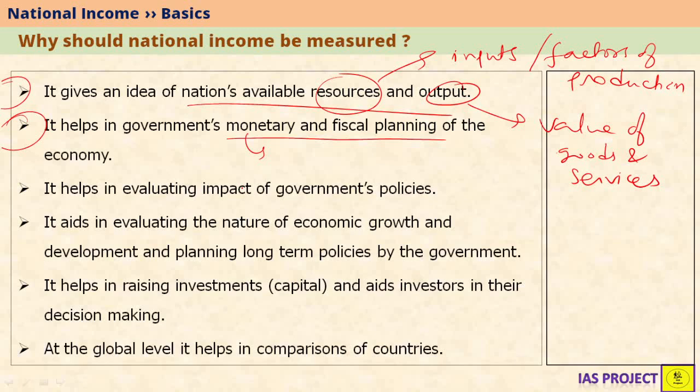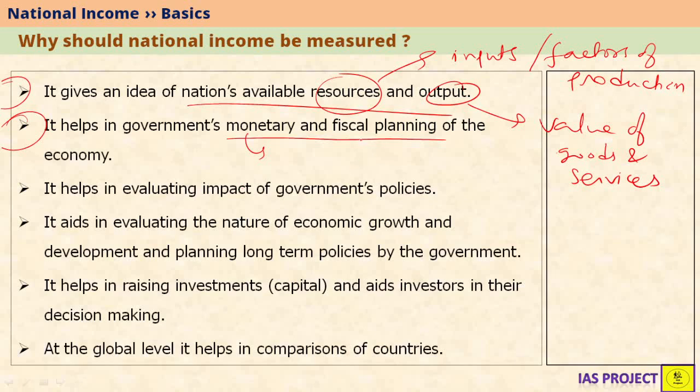So with the national income, the RBI can plan what should be the inflation or what should be the targeting of inflation and what should be the interest rates so that the inflation target is met, and if the interest rates are so and so, what will be the economic growth rate.